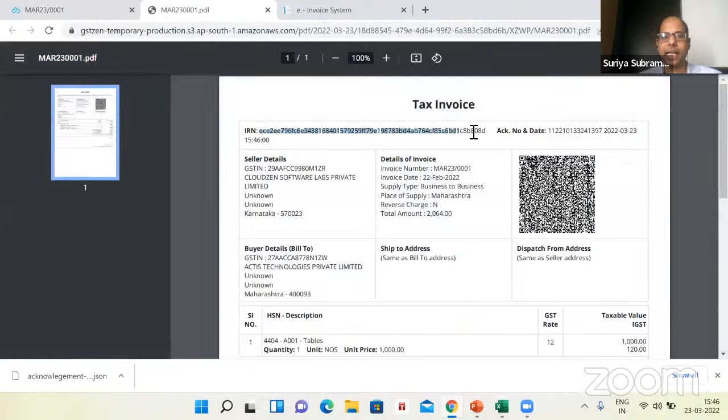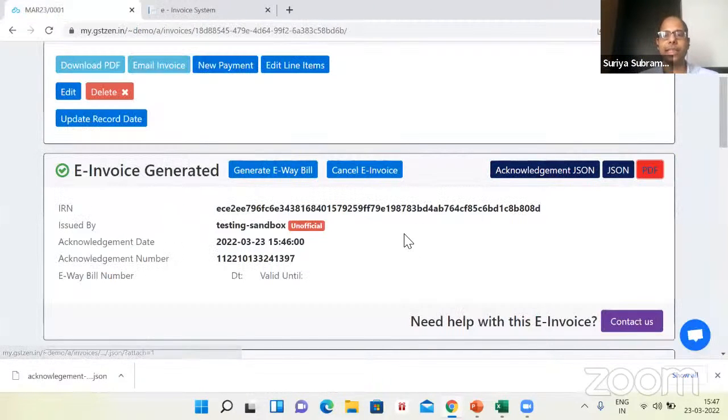Here you can see the IRN number is displayed, the acknowledgement number is displayed, acknowledgement date is displayed, and the rest of the details are the same. In addition, there is a QR code. This is digitally signed data. So if you scan this with the appropriate utility, you will be able to verify that this invoice is a valid invoice. In addition, I have downloaded this acknowledgement JSON. All the details that I received from the government, I have downloaded. I have saved it here.